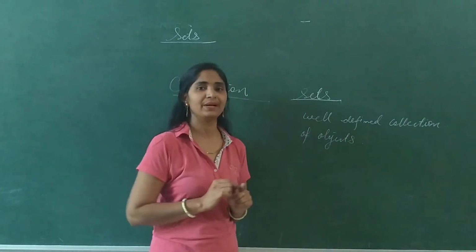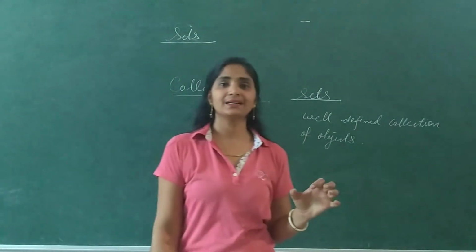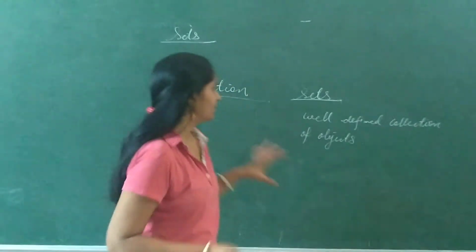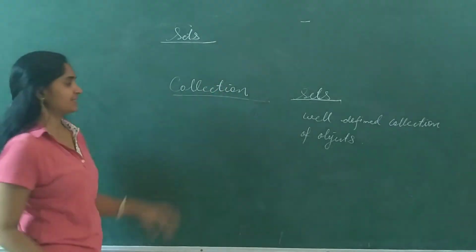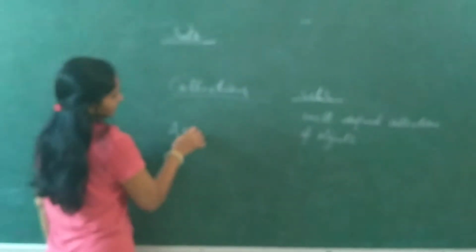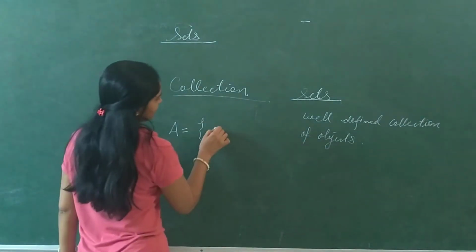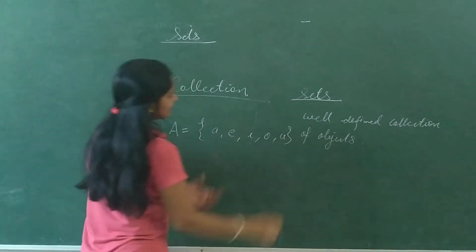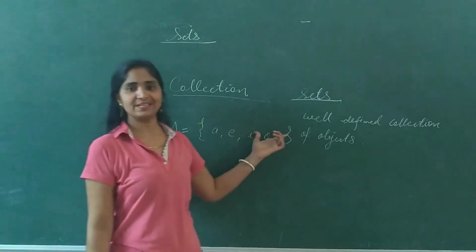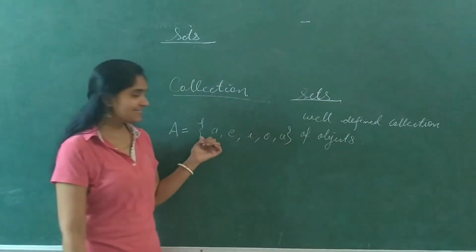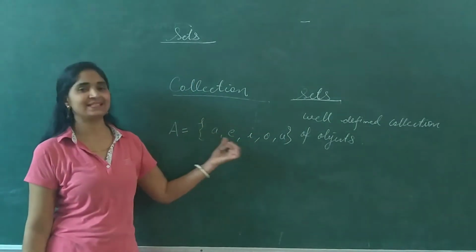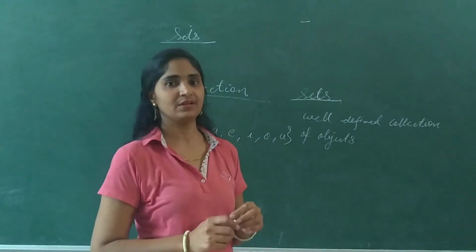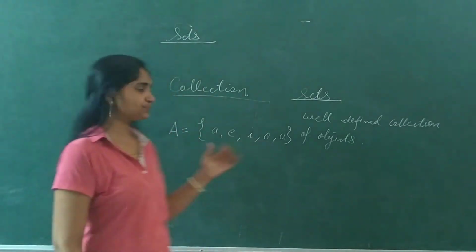Just take one example. I am talking about the collection of all vowels in the English alphabet. Is this a set or not? You have to judge it. It's a set: A, E, I, O, U, a collection of vowels in the English alphabet. So it's a well-defined collection, so we can say that this is a set. Let's take some more examples.